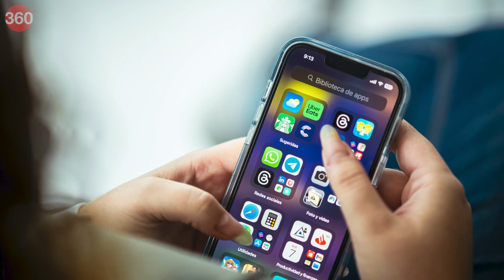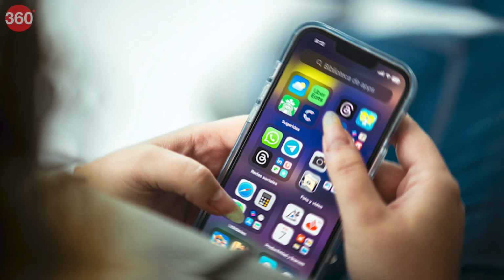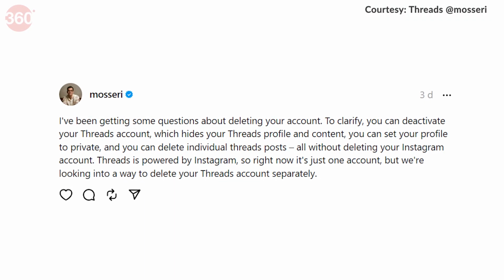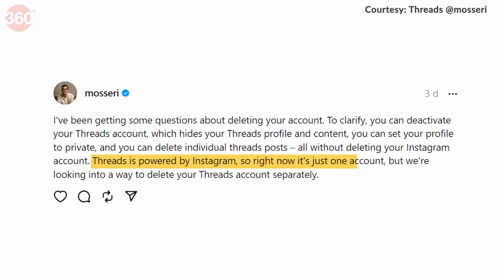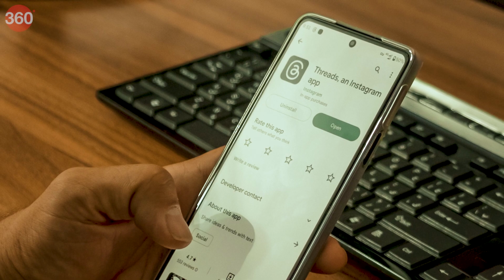Due to its integration with Instagram, deleting your Threads account will also delete your Instagram account. According to Instagram head Adam Mosseri, Meta is working on a way to let users delete a Threads account separately. Till then, users can only deactivate it, which will hide their profile and content on the platform.